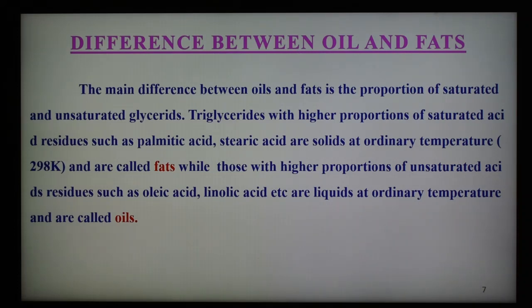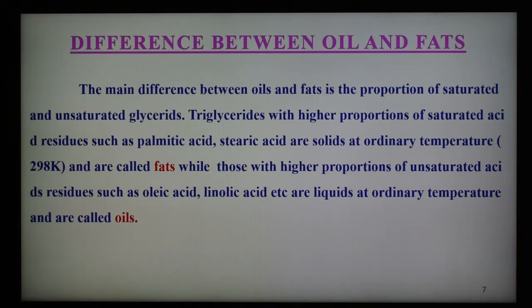Triglycerides with a higher proportion of saturated acids such as palmitic acid and stearic acid are solid at ordinary temperature and are called fats. On the other hand, those with a higher proportion of unsaturated acid residues such as oleic acid and linoleic acid are liquid at ordinary temperature of 298 Kelvin, and these are known as oils.